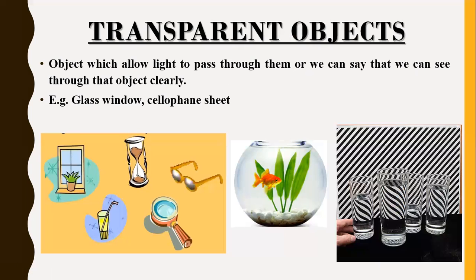Correct? So you can see a glass over here. You can see that this glass is placed here and the wall is of white and black strips. So we can see through the glass those black and white strips, right? So this is an example of a transparent object. You can see here a glass window. You can see glass, you can see specs. This is a sand timer, right? It is also made up of glass, right? And you have a magnifying glass also. This is an example of a transparent object, which allows the light to pass through it completely.